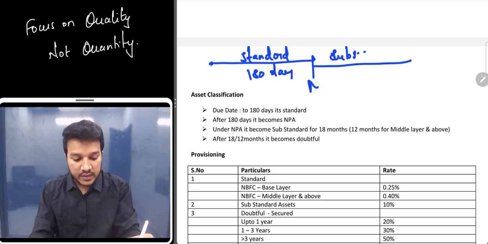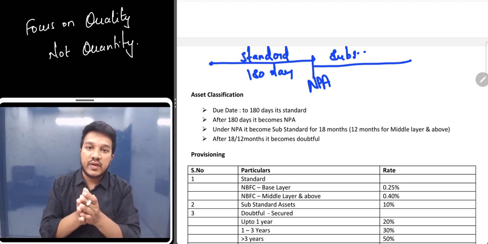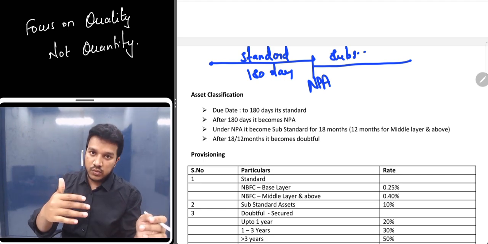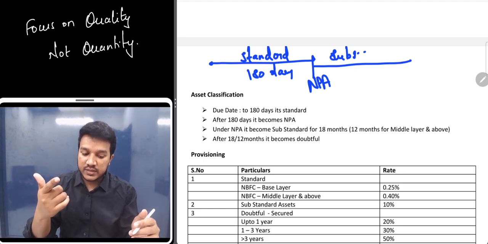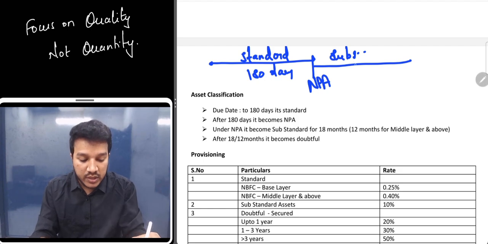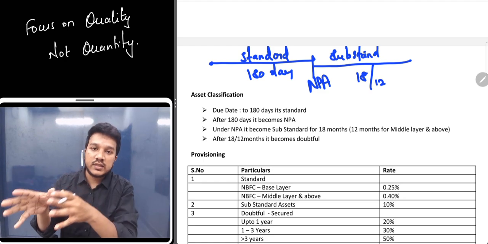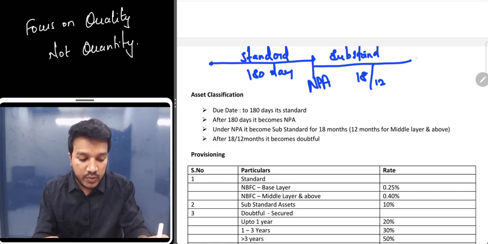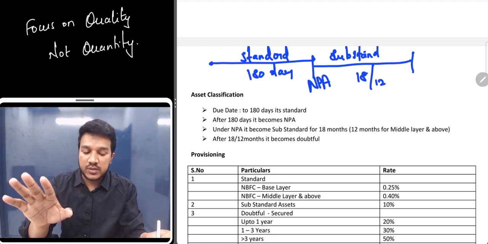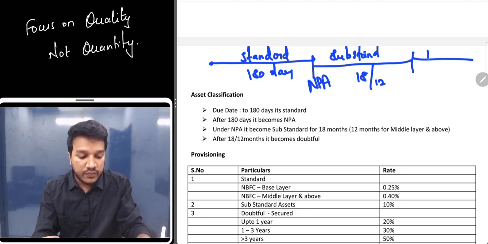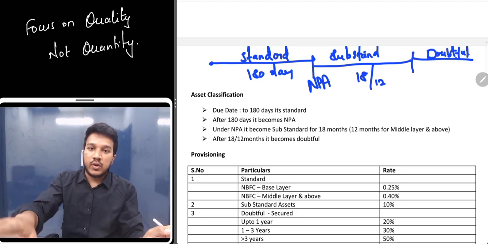It is classified as NPA here if it is still due. Even after 180 days, if any account is due and the amount is not paid, then it will be classified as NPA. It will be under substandard for a period of 18 or 12 months. I'll tell you for what it is 18 and for what it is 12. Up to 18 and 12 months it will be classified as substandard. After that it becomes doubtful. I hope this point is clear now.